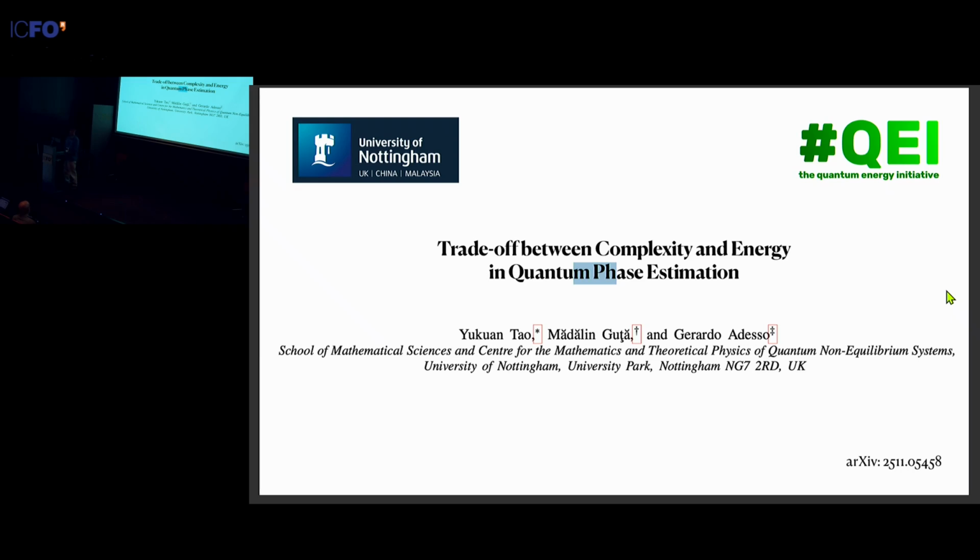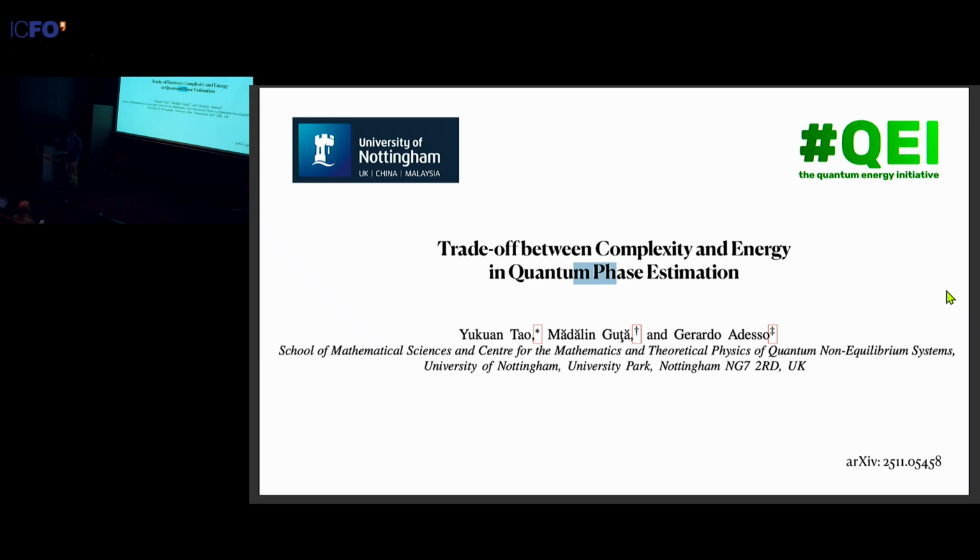I'm going to split this talk roughly into two parts. First, I want to talk about how this complexity and energy trade-off relation arises in general and how you can apply it to relevant quantum protocols. And then I'm going to talk about how to actually apply it to a quantum protocol. We take the quantum phase estimation from metrology as an explicit example.